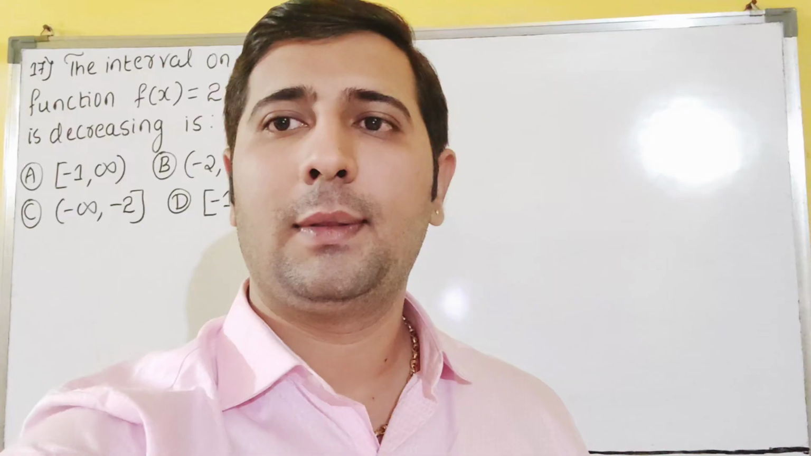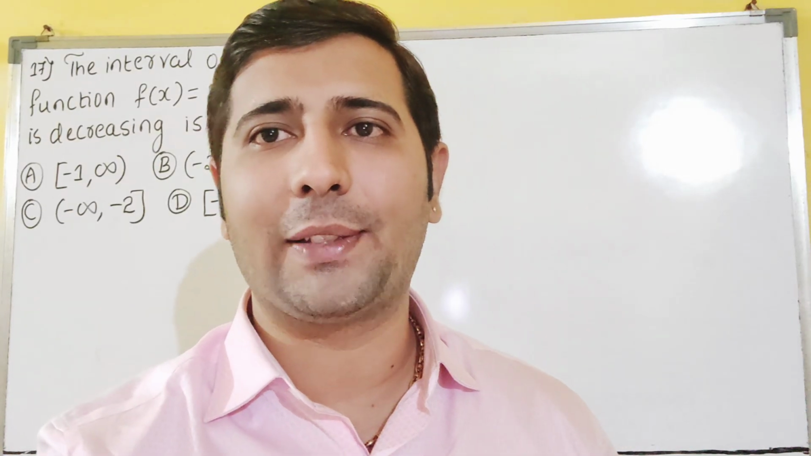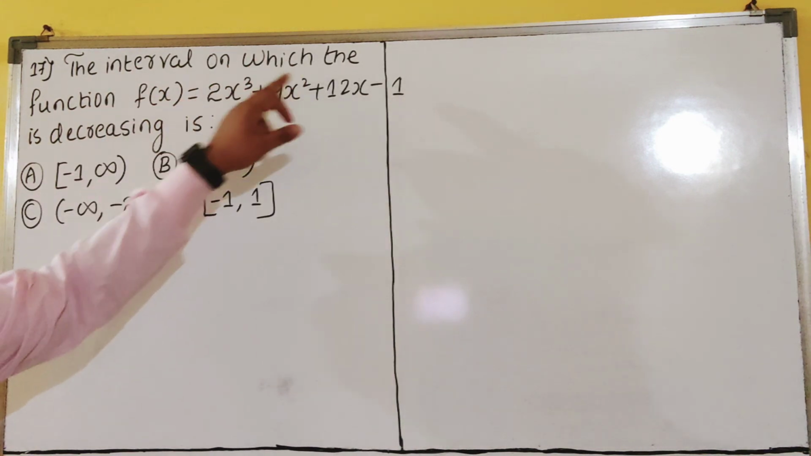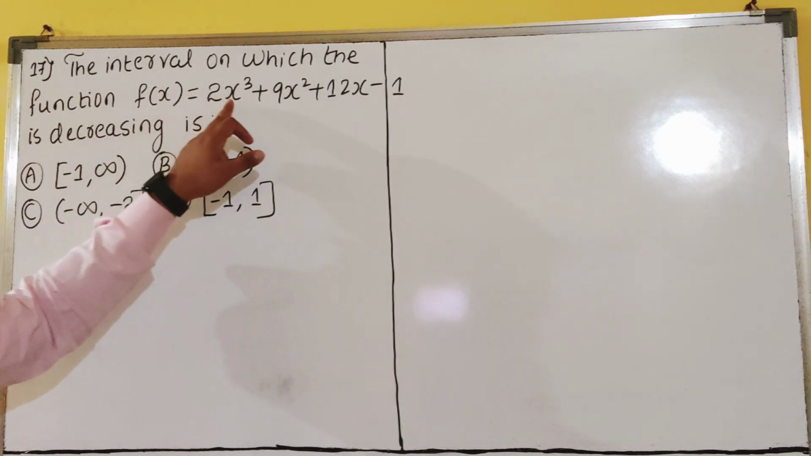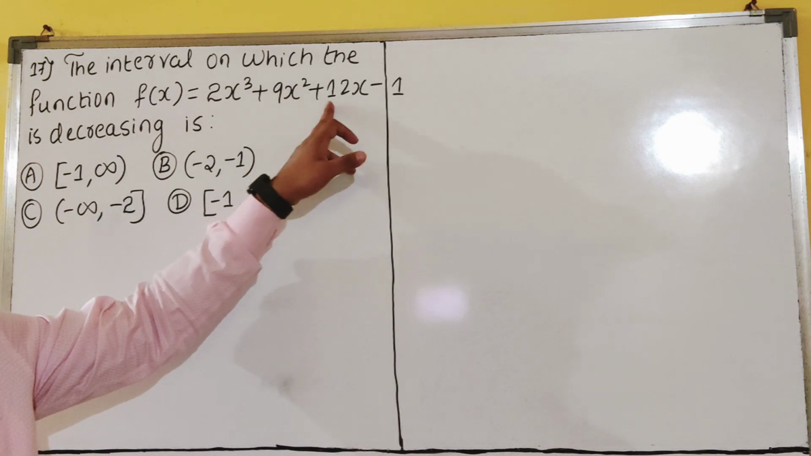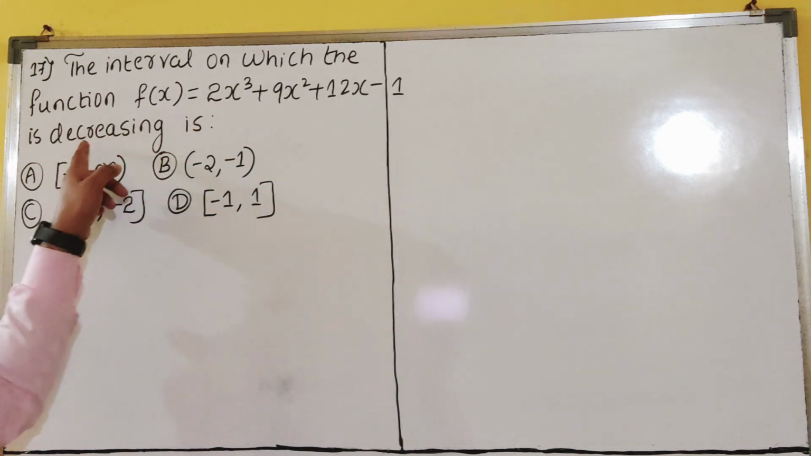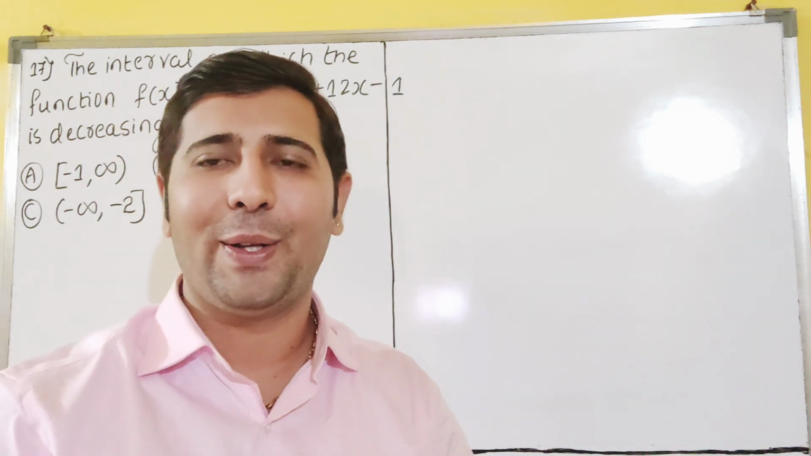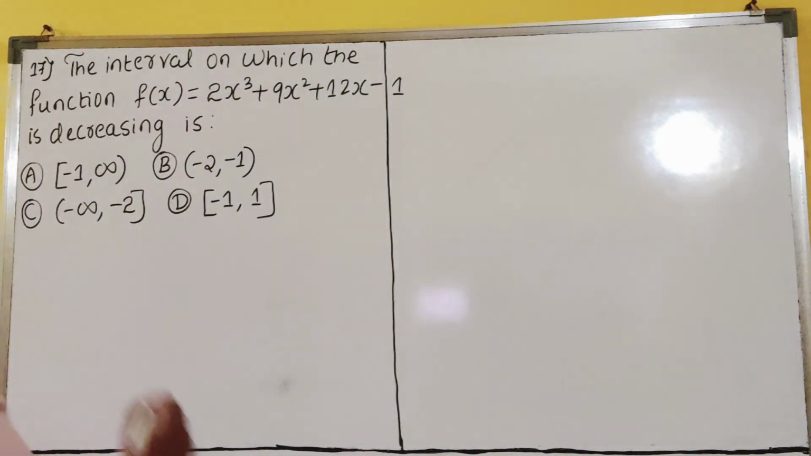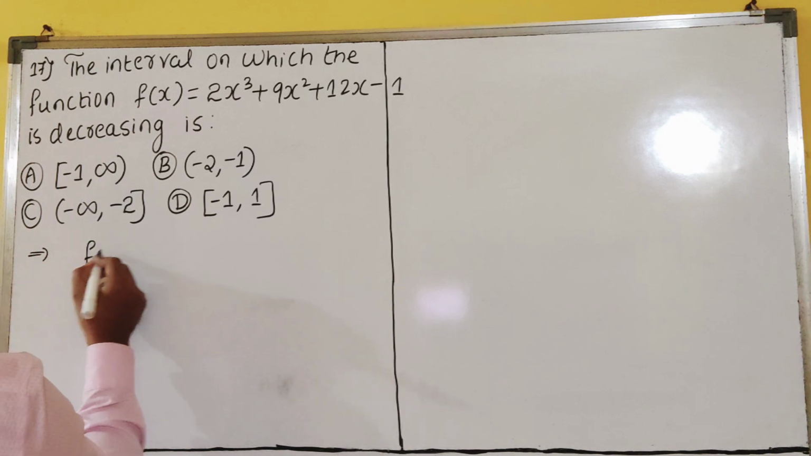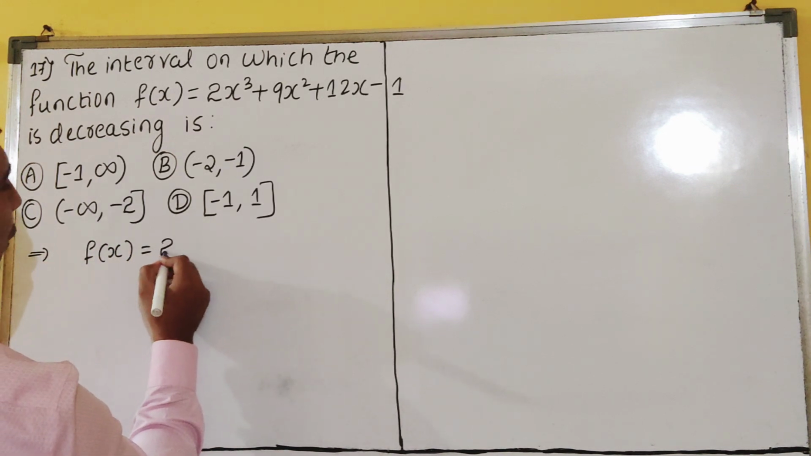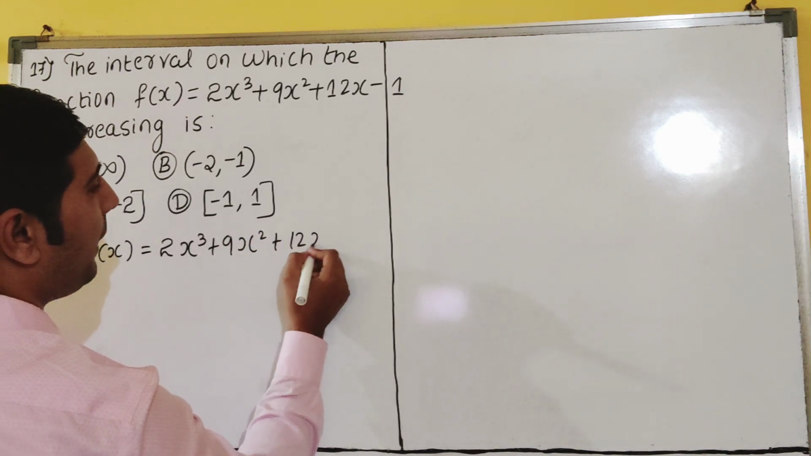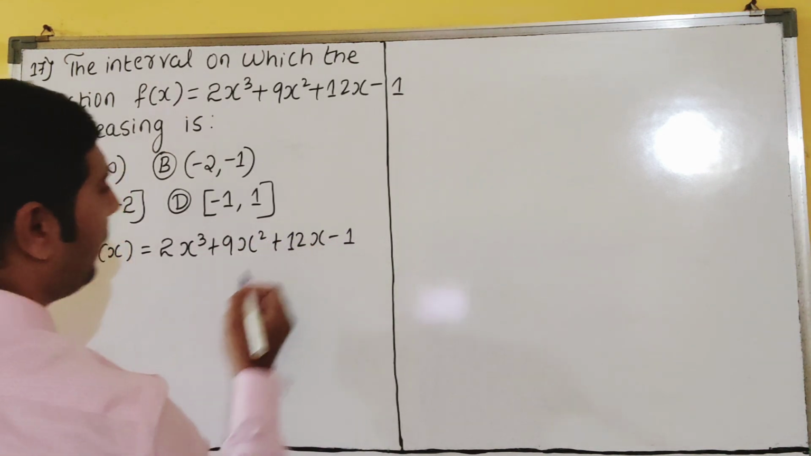Let us see the next question, dear students. Question number 17. The interval on which the function f of x is equal to 2x cube plus 9x square plus 12x minus 1 is decreasing. It is a similar question, yes or no? So now how to solve this one? You observe here, dear students. First you write the given function as is: f of x equals 2x cube plus 9x square plus 12x minus 1, dear students. Will you agree?